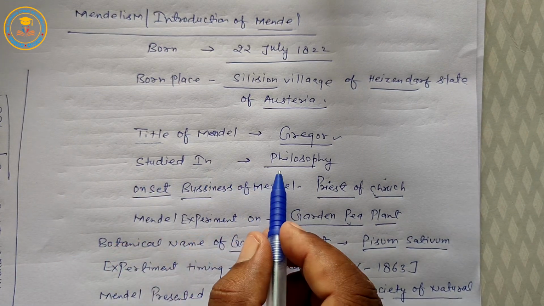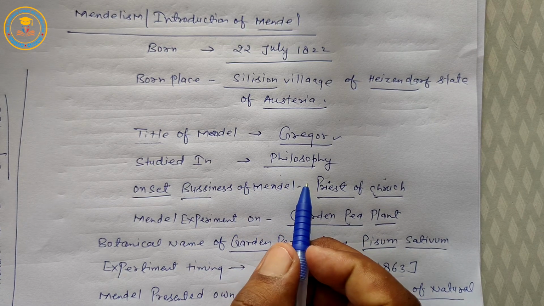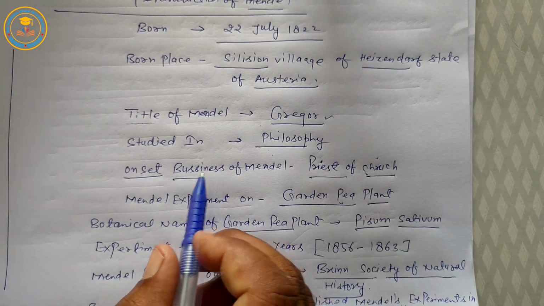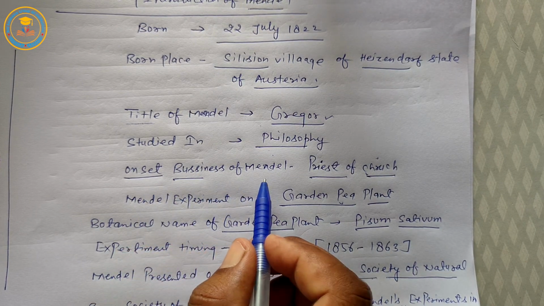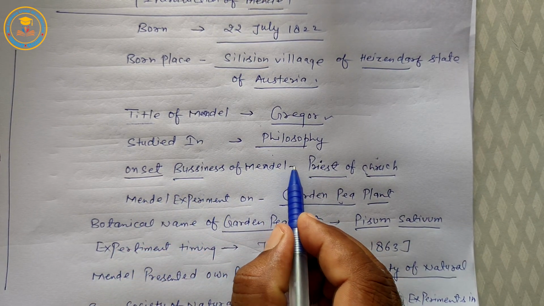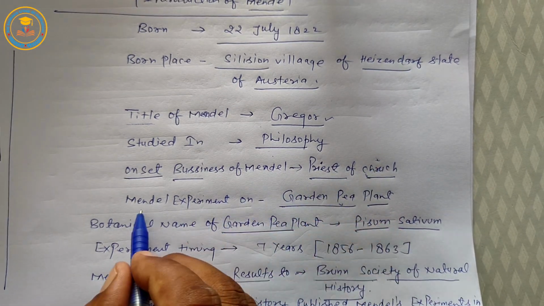Mendel studied philosophy, natural science and mathematics. Initial business of Mendel is priest of church in Brunn city.